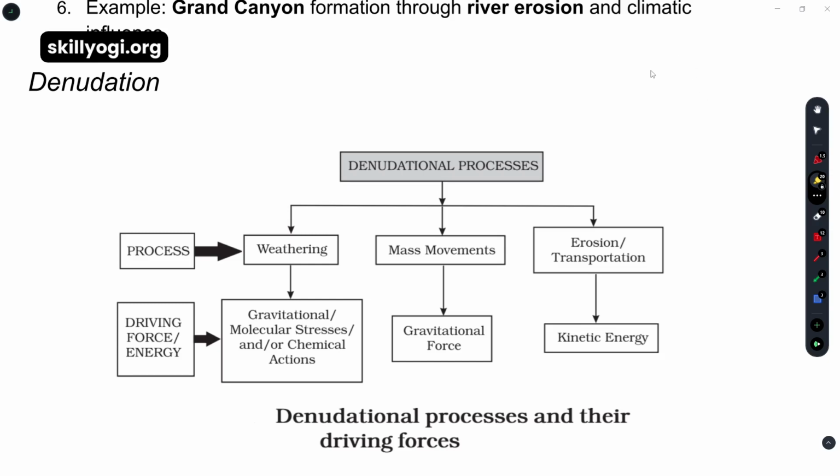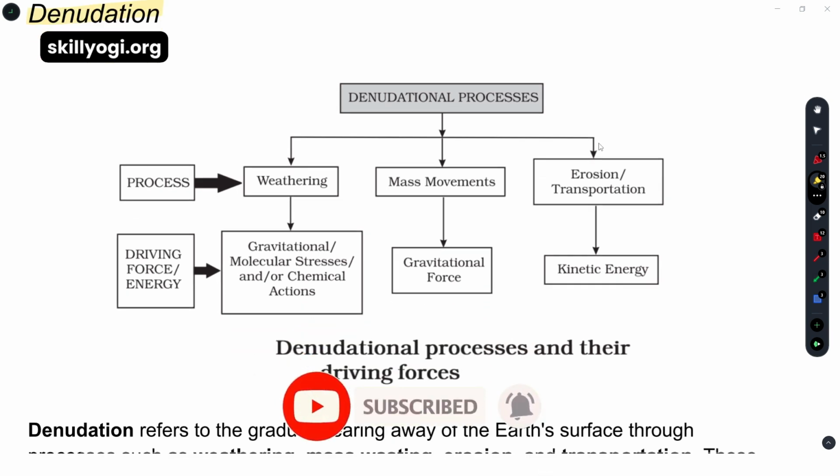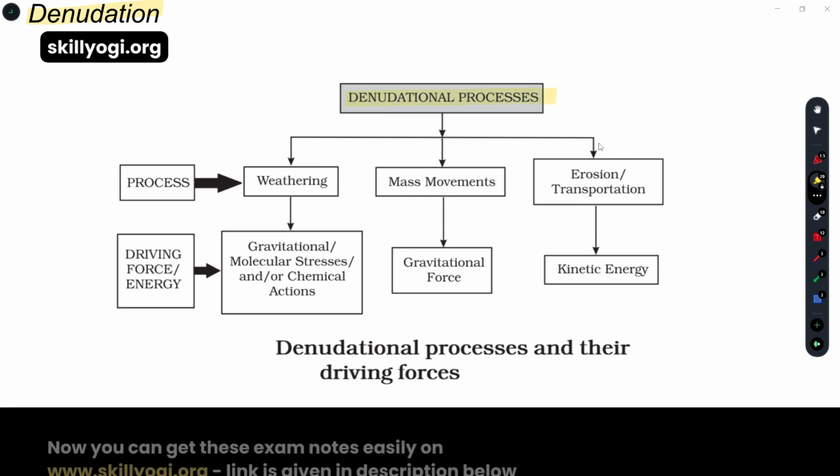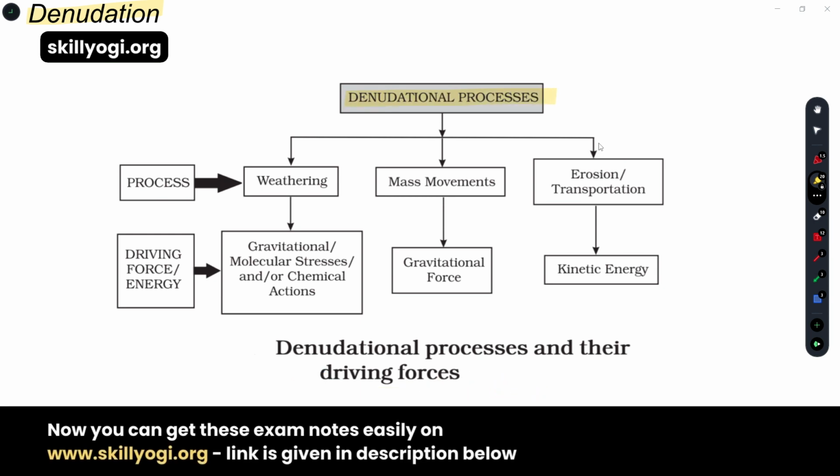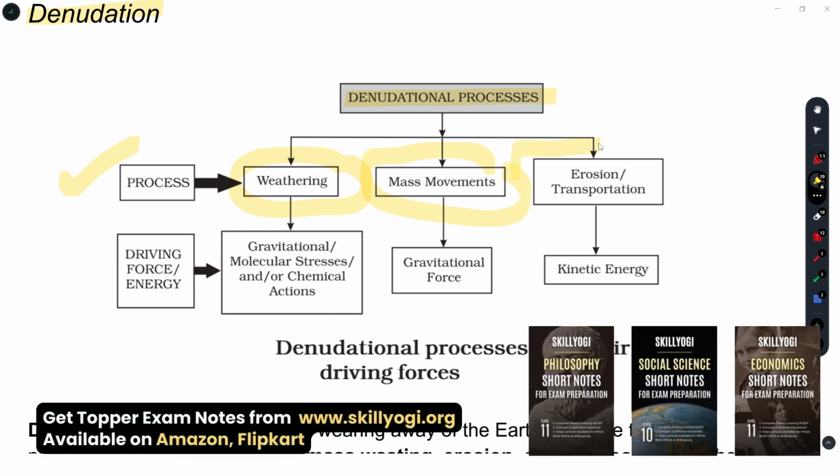Now, in a large manner or in a descriptive form, we will learn about denudation. Before that, I have already discussed the denudation processes; mass wasting and movement are all included in this process. But in a tabulation format, we will learn now. First is the process of denudation. The processes are weathering, mass movement, and also erosion. Transportation is also written there, and deposition will be included for this.